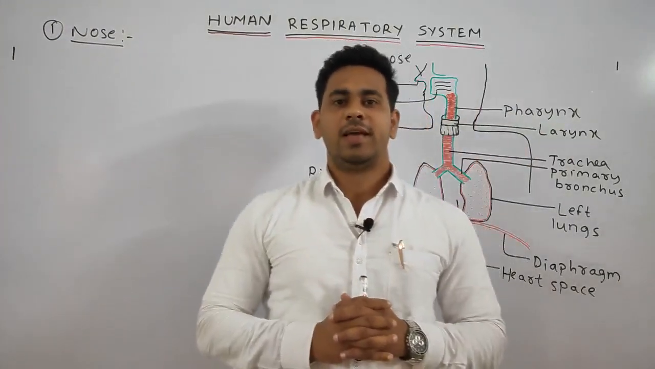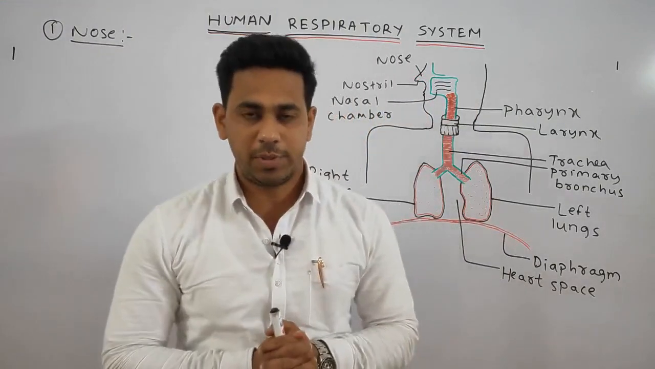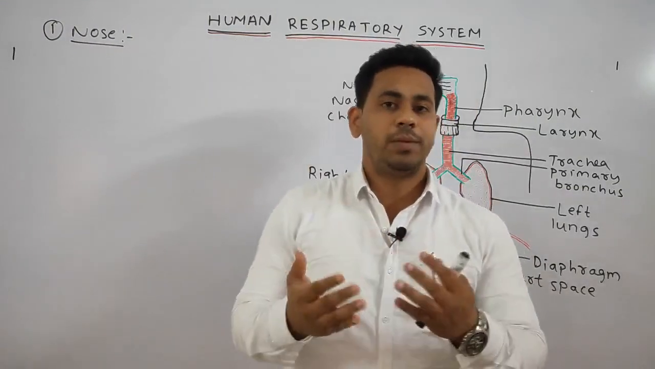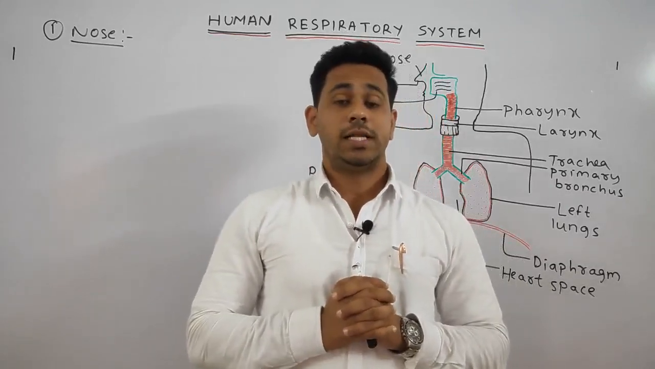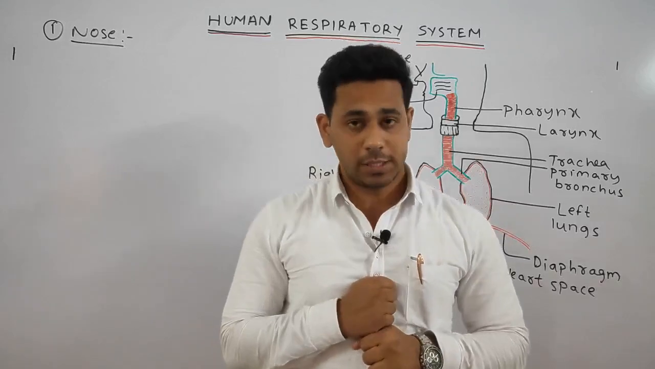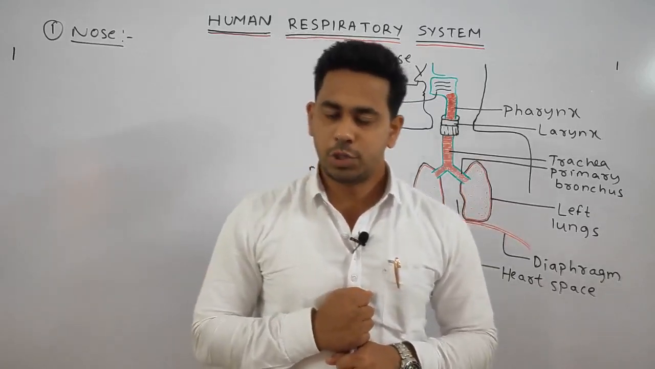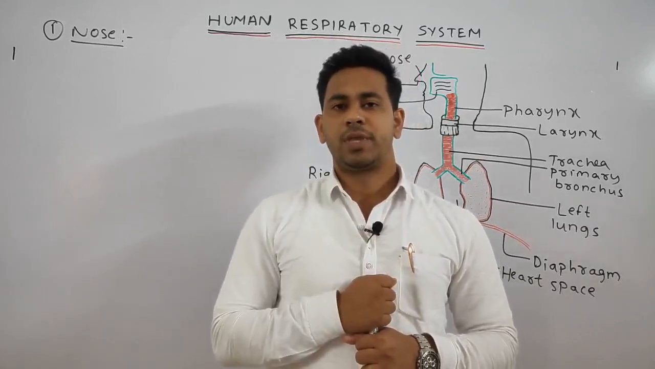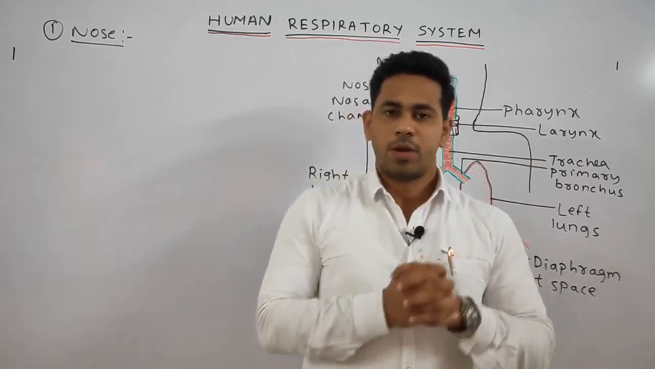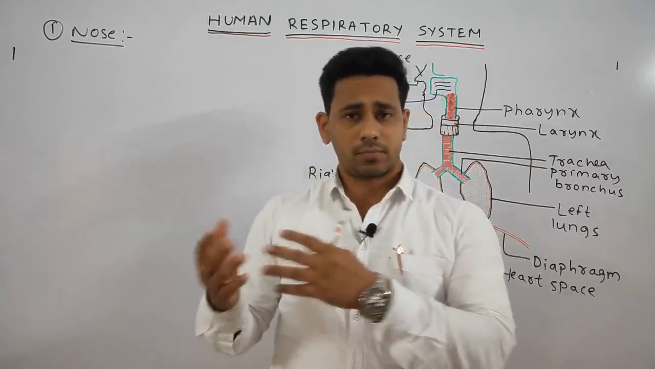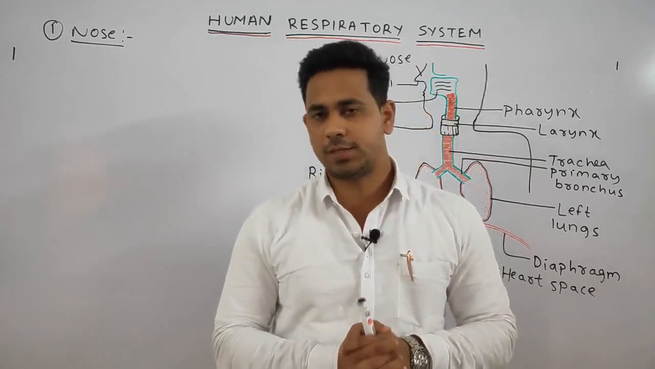Hello students, in the previous class we discussed the types of respiration on the basis of the presence of the respiratory organ. We discussed that there are 4 types of respiration on the basis of the presence of the respiratory organ. First one, the cutaneous respiration, in which respiration is done by the moist skin, whereas in the case of the branchial respiration, respiration is generally done by the gills.